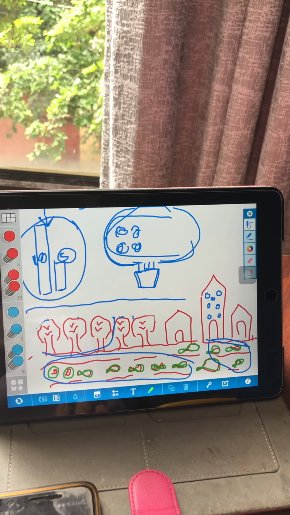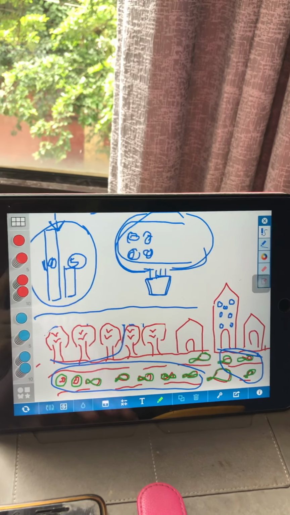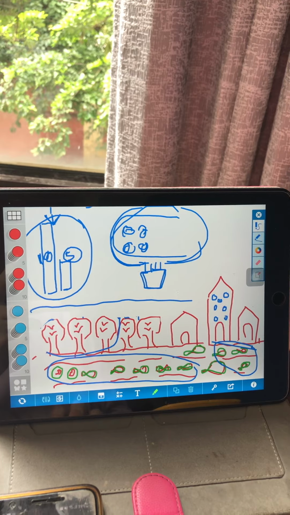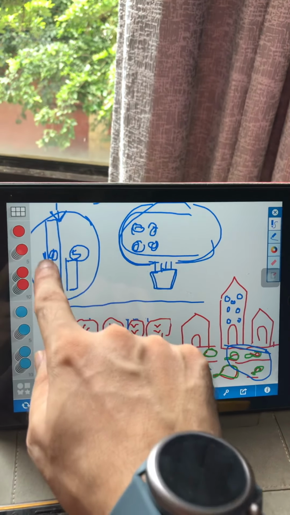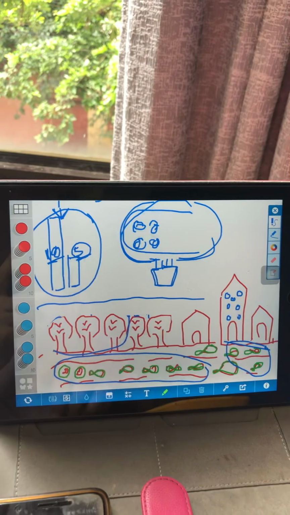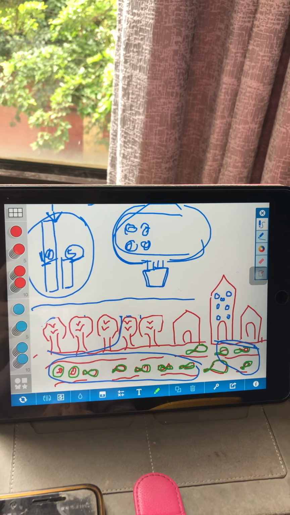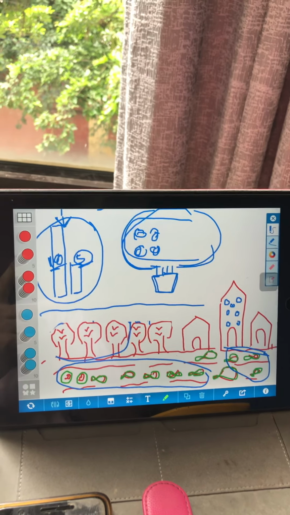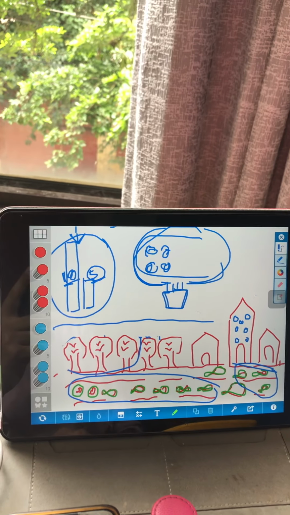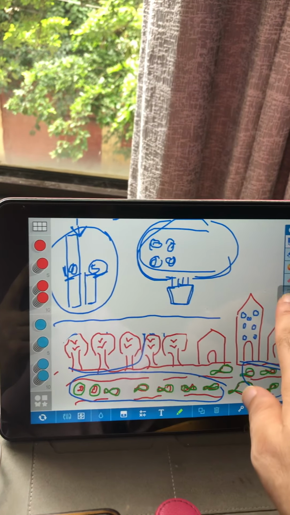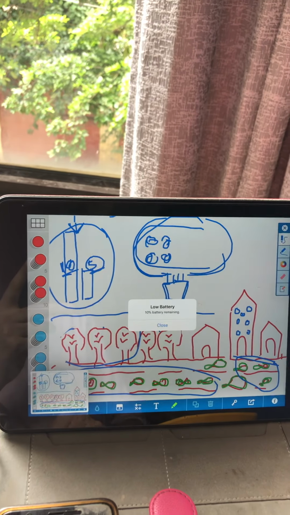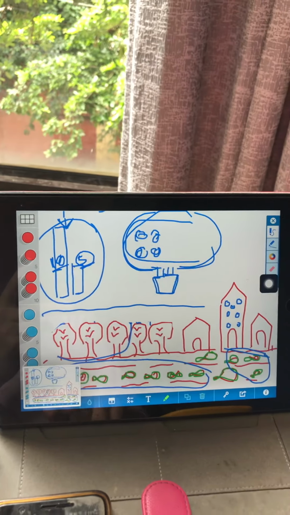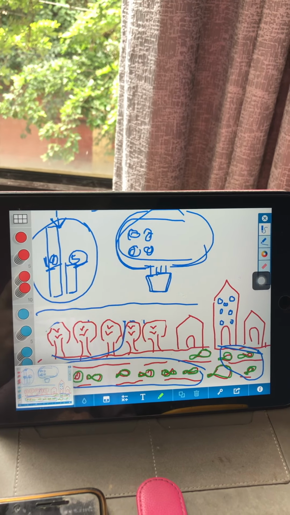Correct. 15. You see, Aviraj, a 10 and a 5 makes a 15. A 10 and a 5 makes what? Now, what I will do is, I will just click a picture of this and I'll send this picture to all of you and you will make your own stories. Okay?